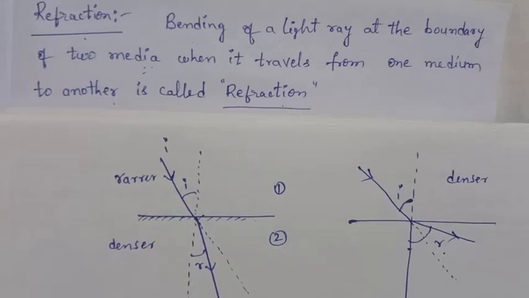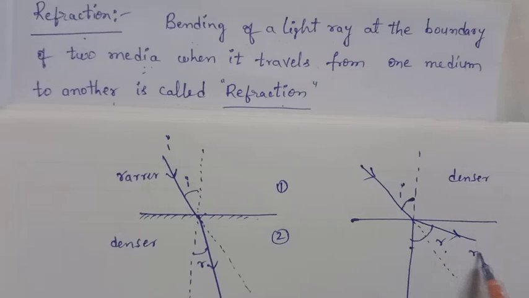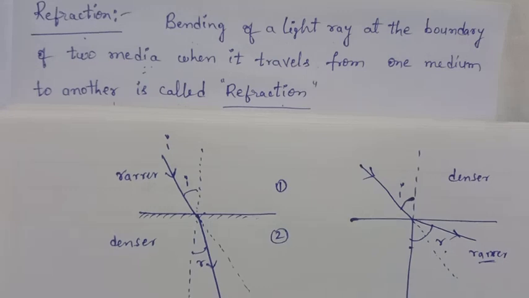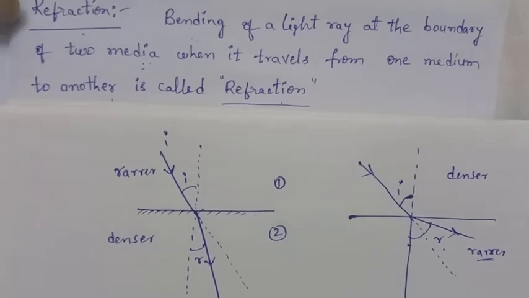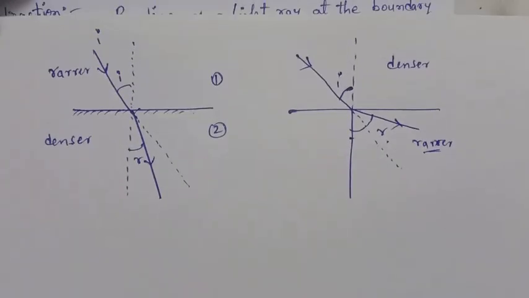This bending means there is a change of direction. Here the light rays are traveling from one medium to another medium, and you can observe the change of direction. A change of direction automatically means there is a change of velocity. This change of velocity depends upon the refractive index.